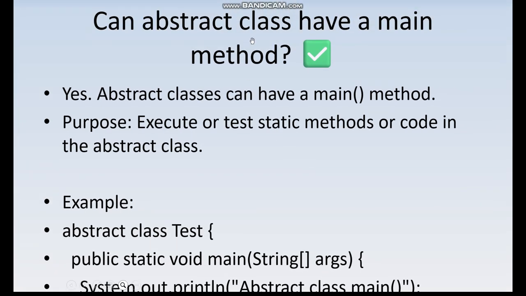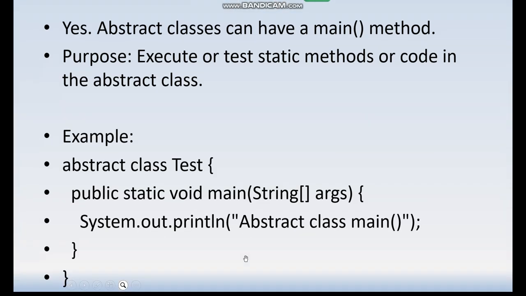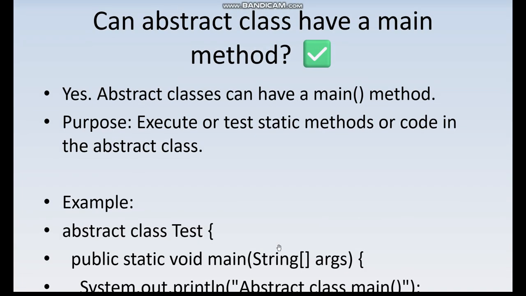This is another question: can an abstract class have a main method? Yes, abstract classes can have a main method. The purpose is to execute or test static methods or code in the abstract class. So a public static void main method can be there in the abstract class. This is totally allowed inside the abstract class, and sometimes you need to cover some test static methods or code in the abstract class, so you can easily call this particular abstract class there. So that is another question being asked.